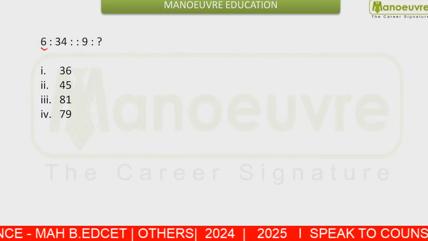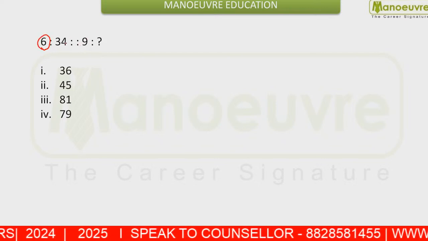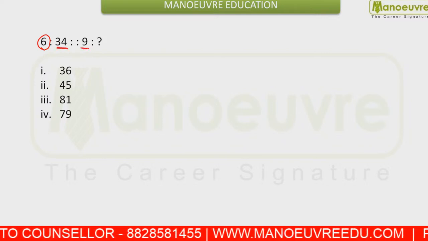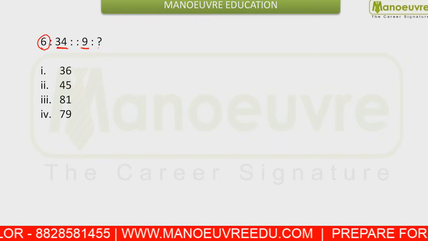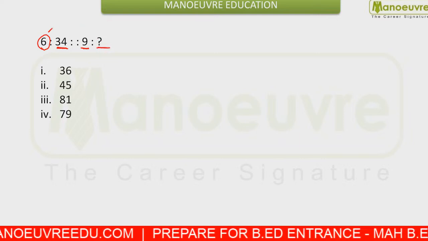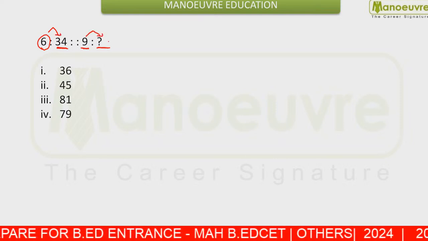Now this was a good question. This is given to you from the number analogy. This was given: 6 is written as 34. In the same way, what will 9 be written as? We need to find the relation of 6 with 34, and find the same relation for 9.